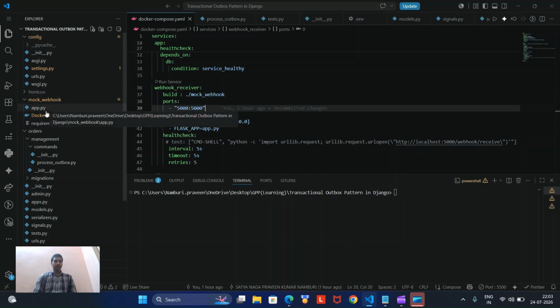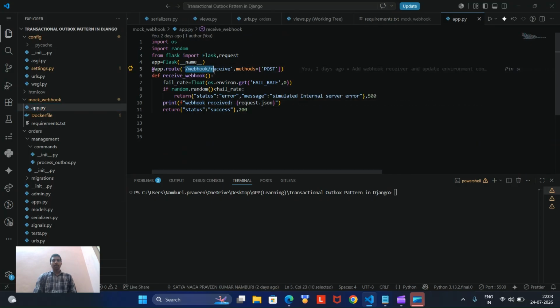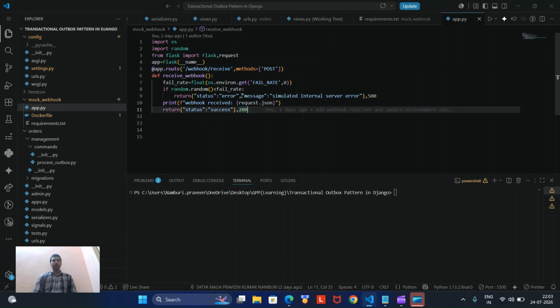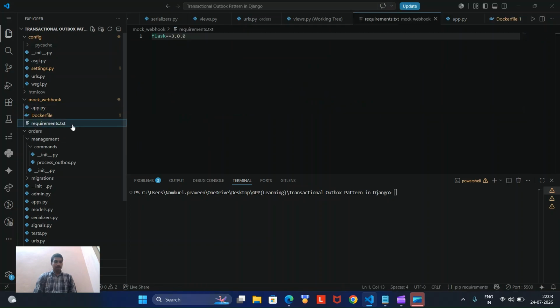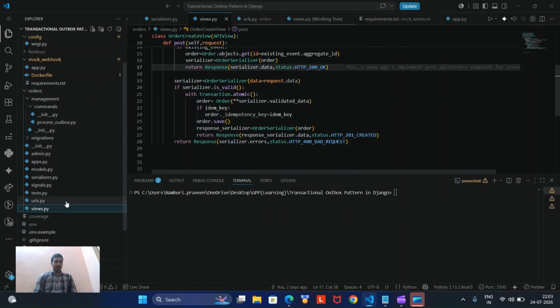Yeah, our mock webhook will be running on port 5000 and the endpoint is /webhook/receive. So whenever there are some events in the outbox table, it will extract them and return a message with status code 200 success. So that's it. Define the endpoint at